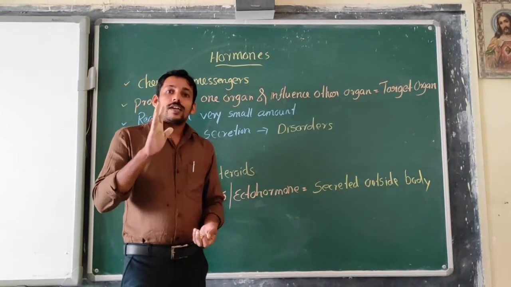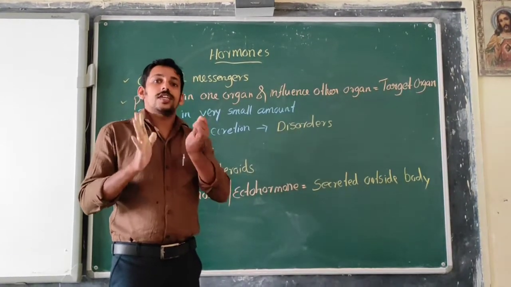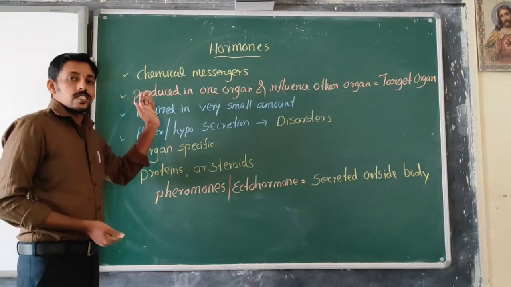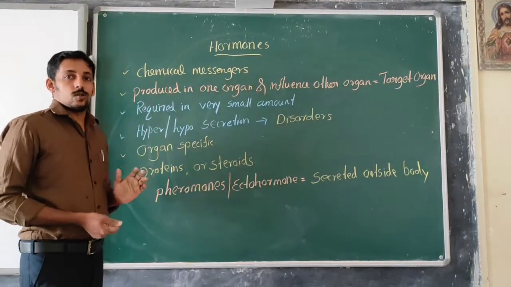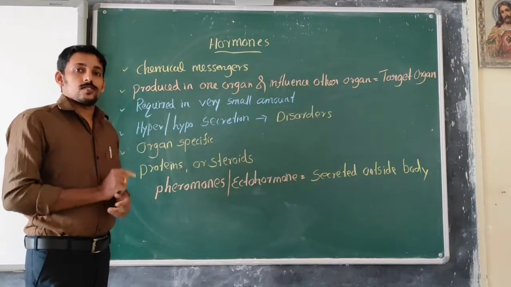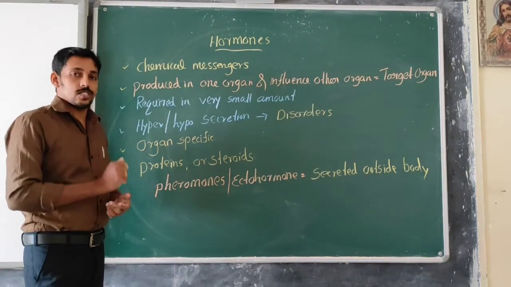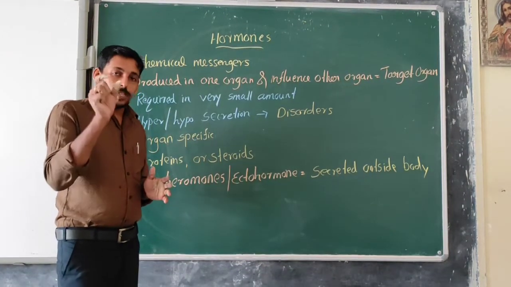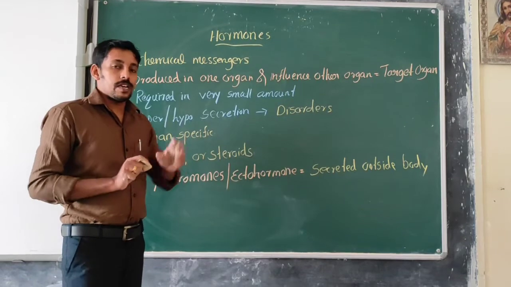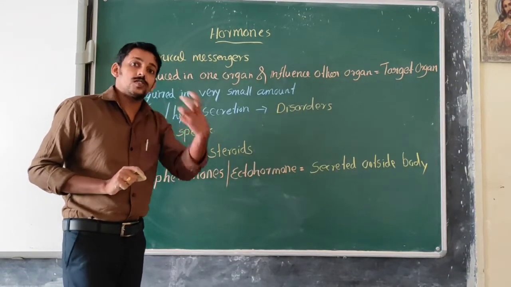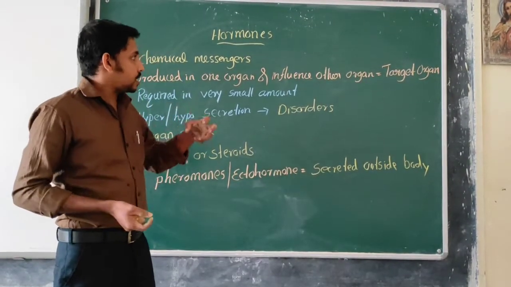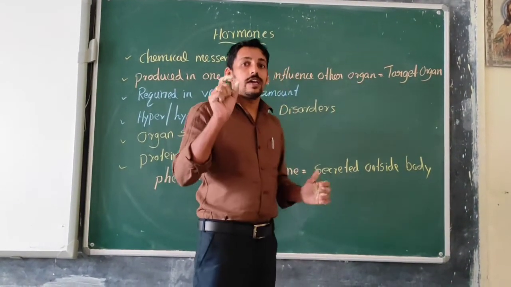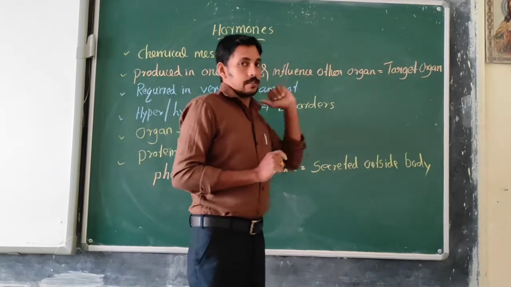So let's know what are the characteristics of hormones. You know that the hormones are the chemical regulators or chemical messengers. They may be produced in a particular organ, but they influence the actions of another organ, and that organ is known as the target organ. So each hormone may have a target organ.